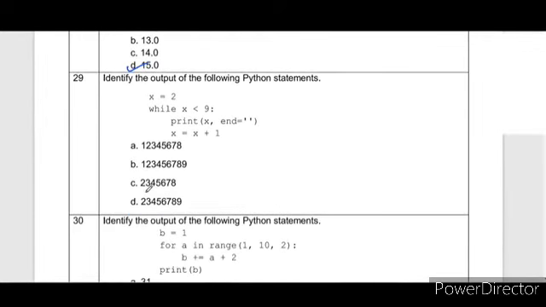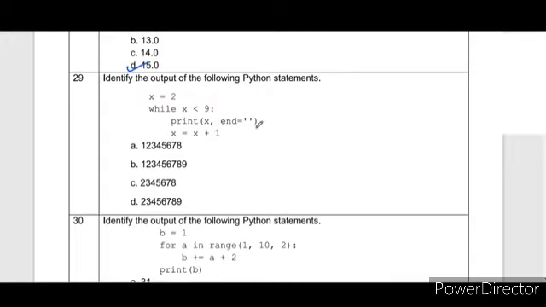Second output is from a loop. x equal to 2, while x less than 9. These are simple loop questions, not in the difficult category for class 12.